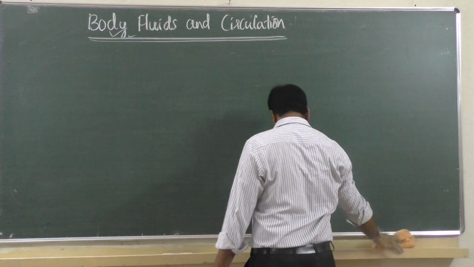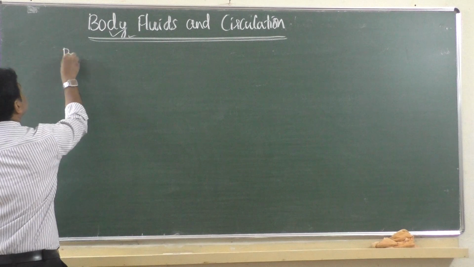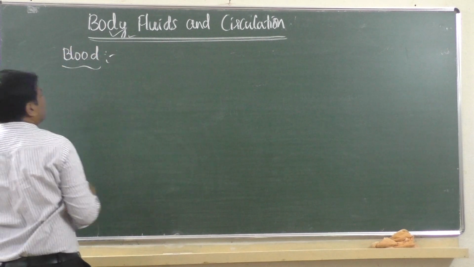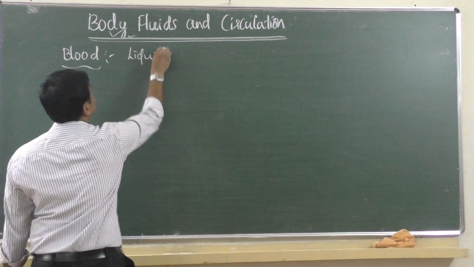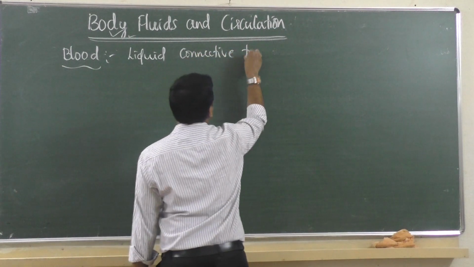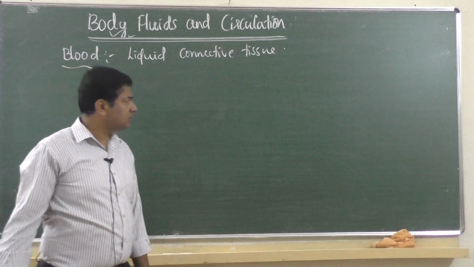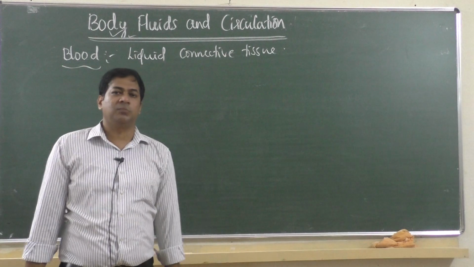Blood has two parts majorly. Before that, what is blood? Blood is a liquid connective tissue, which means it connects almost all parts of the body.